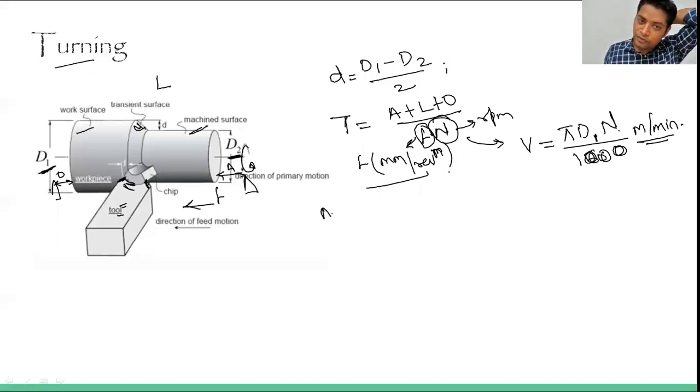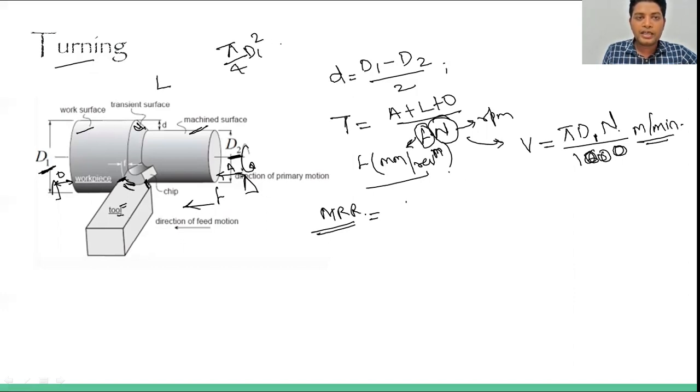Now we can get the value of MRR as well, the material removal rate. Material removal rate is how much area is reduced, multiplied by the feed. The initial area will be pi by 4 into d1 square, and if d2 is the diameter at the end, the final area will be pi by 4 into d2 square.